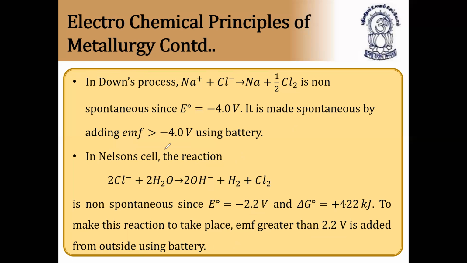So please listen, this is very, very important. In the examination at advanced level, they will ask questions like this. In the Downs process, NaCl is changed to sodium and chlorine molecule, which is non-spontaneous. How can we make this reaction spontaneous? If the reaction is non-spontaneous with an electrode potential value of minus 4.0 volts, then this reaction can be made spontaneous by applying an EMF greater than 4.0 volts using a battery. Similarly, if an EMF greater than 2.2 volts is added from outside using a battery, the reaction will occur.